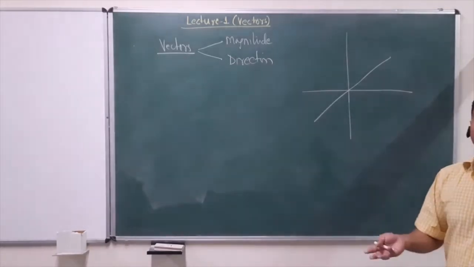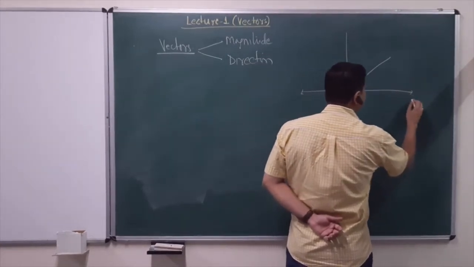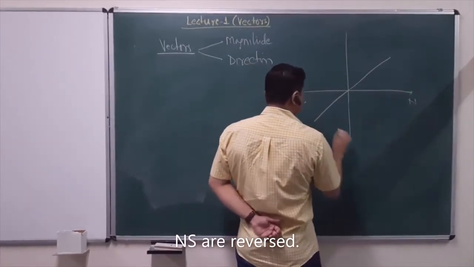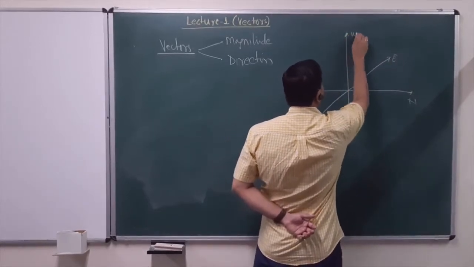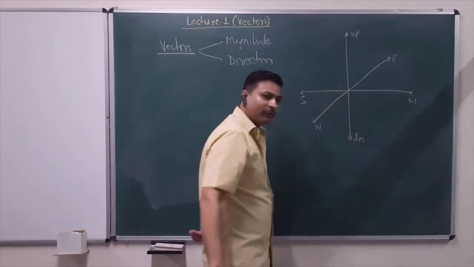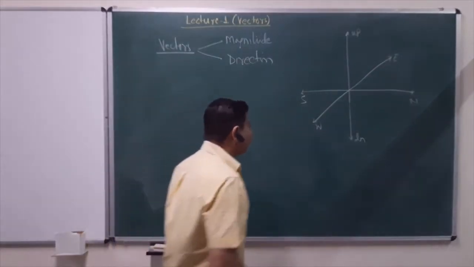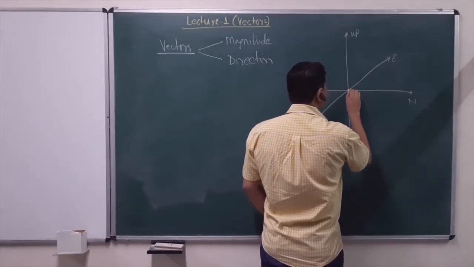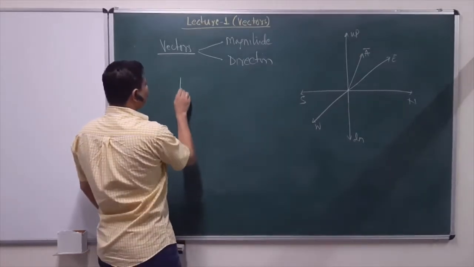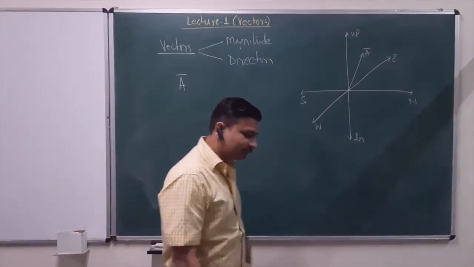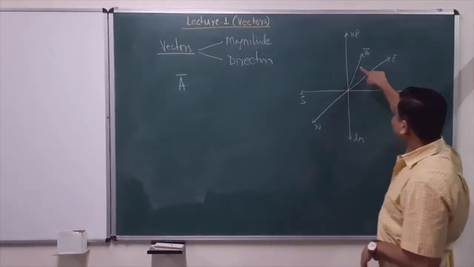And we will set some direction reference. So for example, to begin with, we can start with our natural reference directions: north, south, let us say east, west, and then we have up and down. So these are my 6 directions in which we generally refer things. And now in this picture, I can state that, let's say A is a vector. Just to distinguish vector quantities from scalar quantities, we put a bar or an arrow on top of the symbol. So let's say A is a vector which is here.